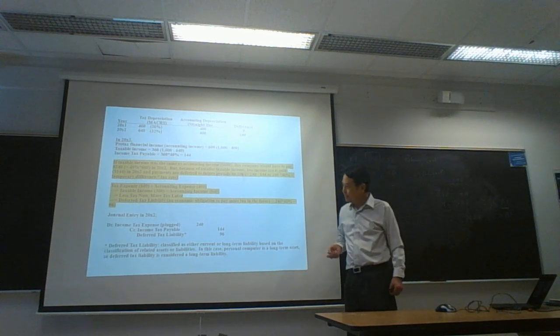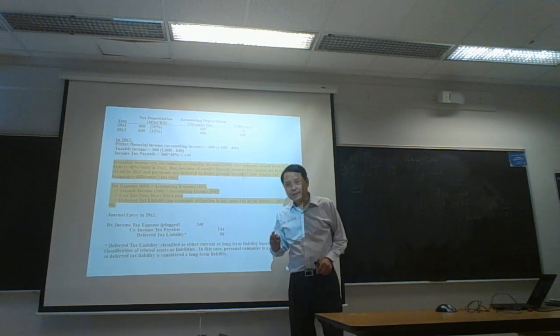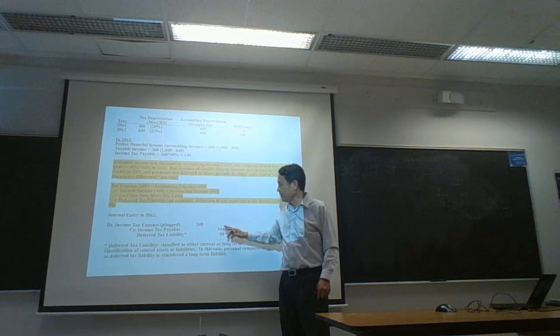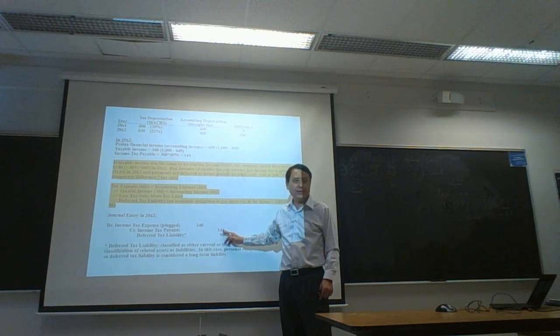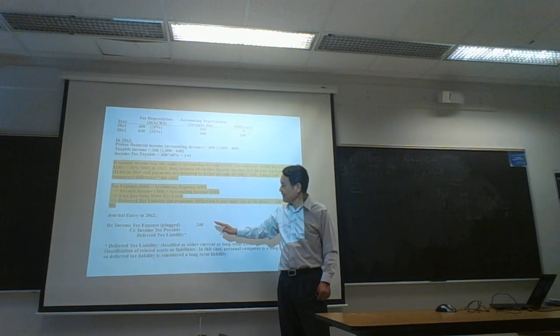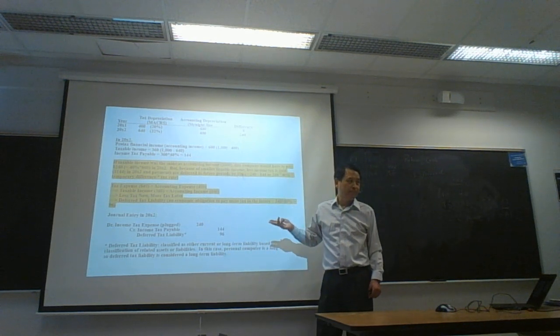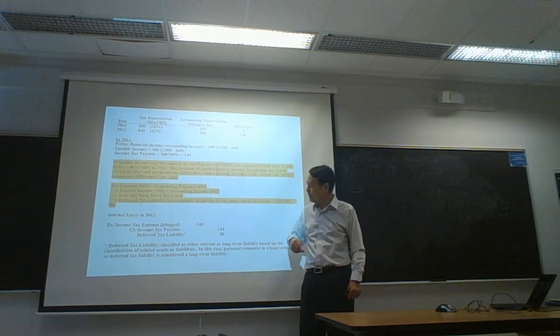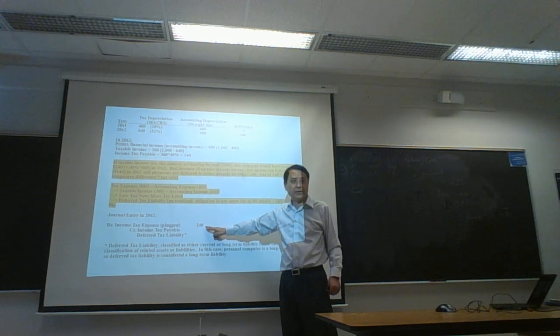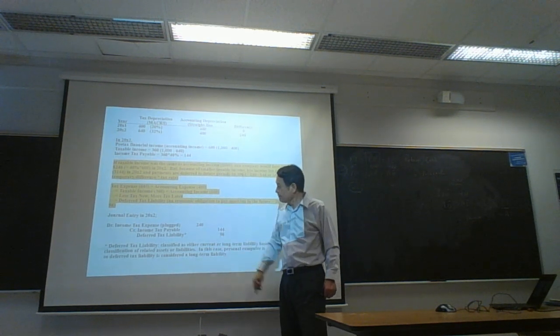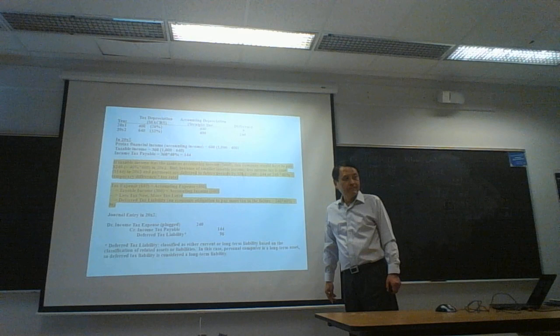So we have to determine income tax payable first, because this amount should be paid in cash, and then DTL or DTA. And income tax expense is always the plug number. So never try to compute income tax expense first. Questions?